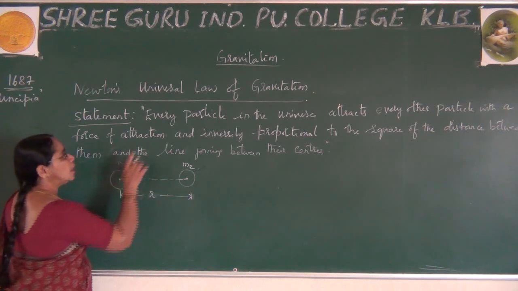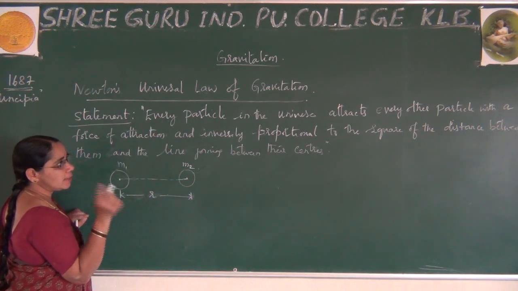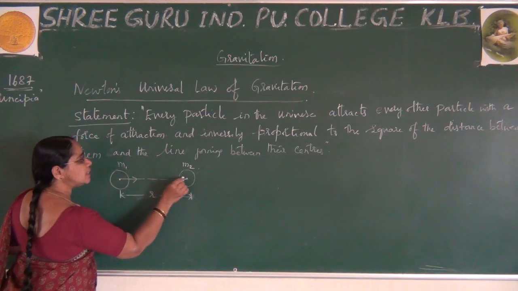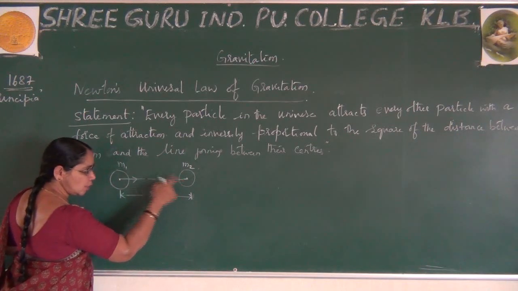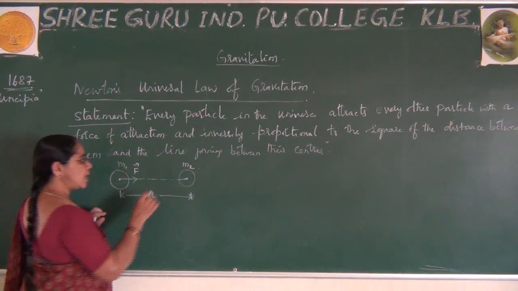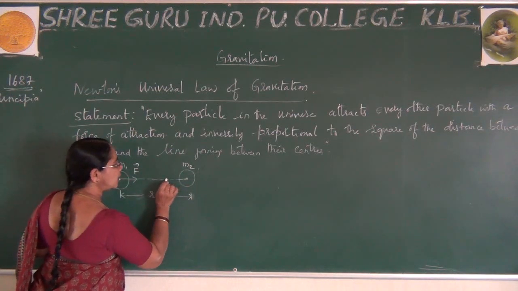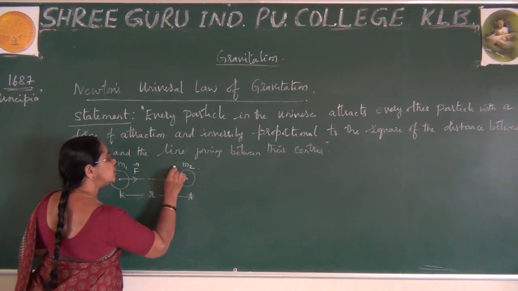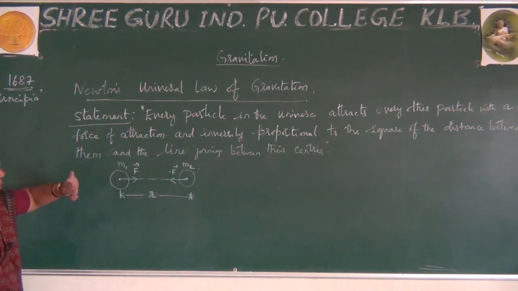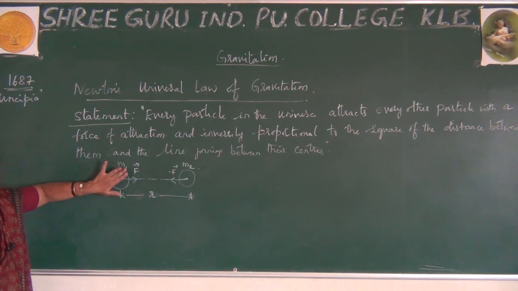But remember, according to this, every particle in the universe attracts every other particle. So this mass will be attracted towards this body, that is nothing but according to the second mass. So let me write this as force F. And again, this mass is attracted to M1, that is M2. So I write force, but it is acting in opposite direction. I write minus F. So again you observe here, this is F, that is minus F. Again it explains Newton's third law of motion. Is it clear? So I have just drawn the figure.